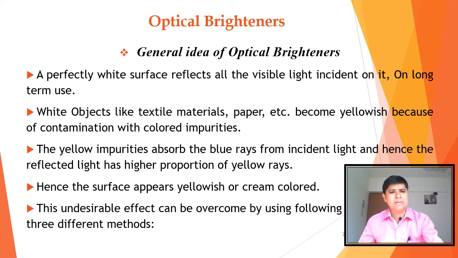Now let's see. A perfectly white surface reflects all the visible light incident on it.